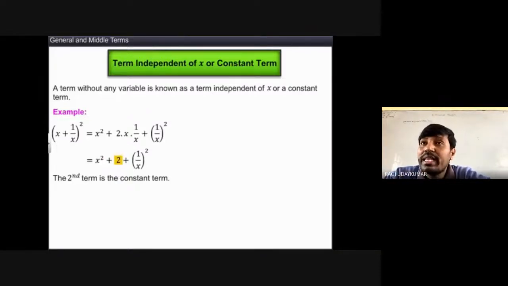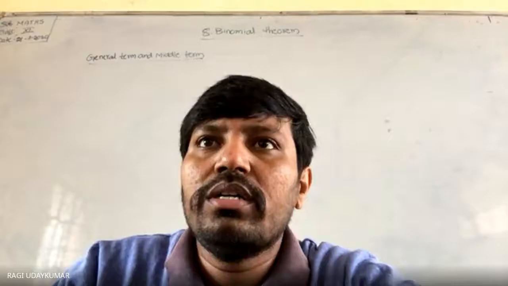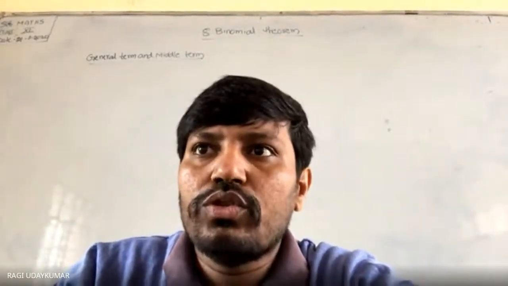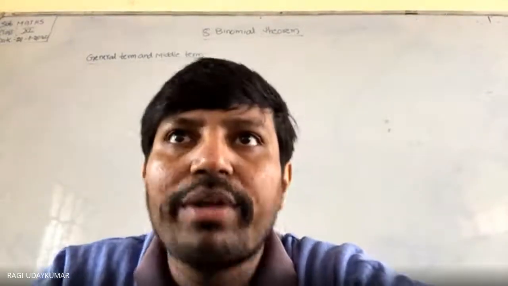So which term is the constant term? How do we find out the constant term? Through the problems you can easily understand. Okay? So these are the concepts you are going to have. When solving problems, how do we find the independent term? You can easily understand that. Understood now? So based on this only you are going to have the exercise 8.2.